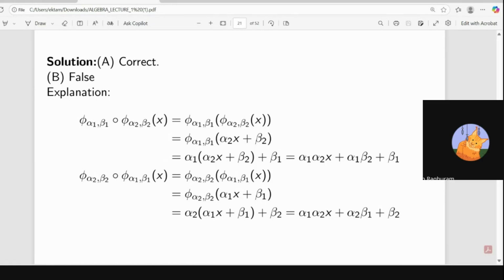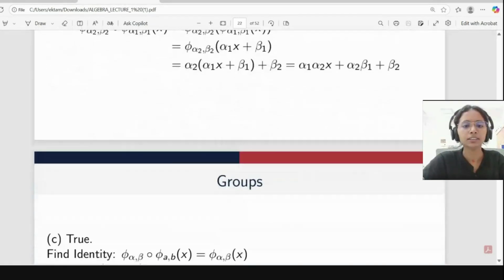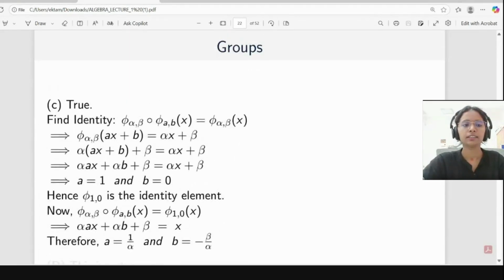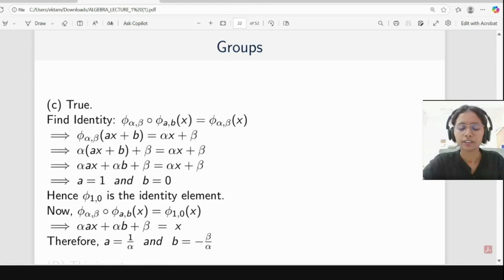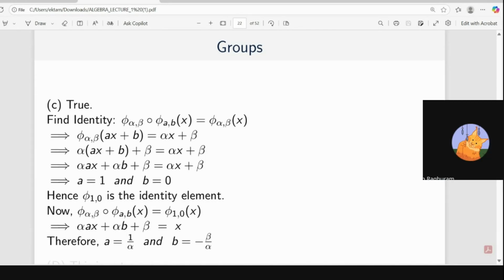Can option C be revisited? Okay. Ma'am, how to get that value of B? When we compare the coefficients, we get alpha A equals to 1, right? Here, alpha A x plus alpha B plus beta equals x.